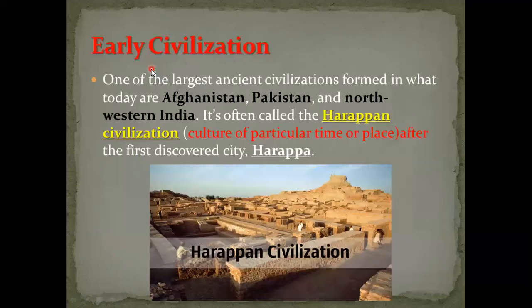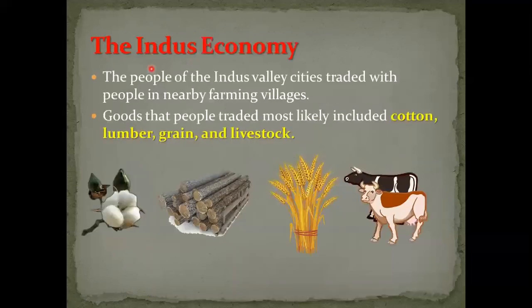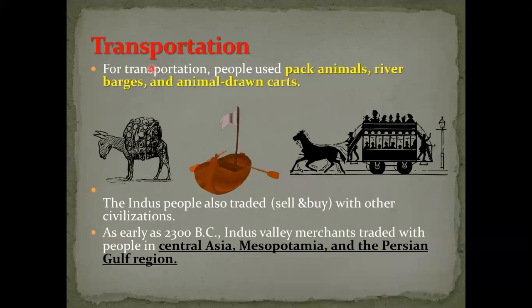Okay, so here let's go back to our next slide. Let's talk about transportation. Transportation here means carrying people from place to place at the time.